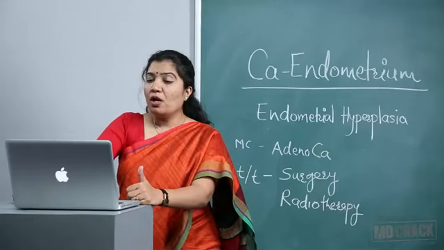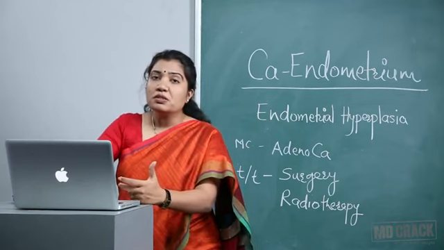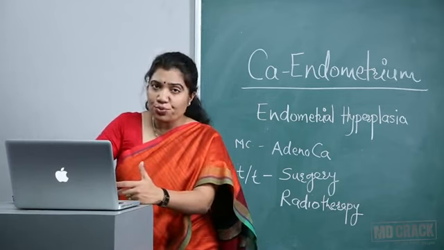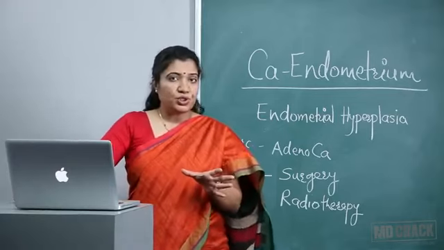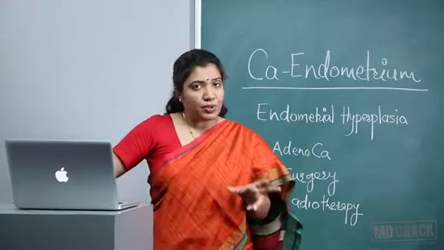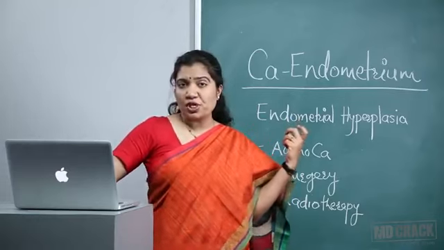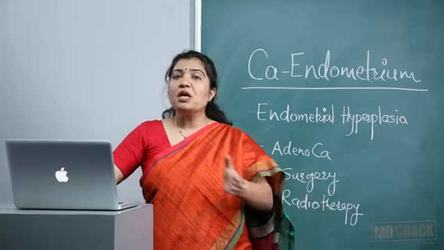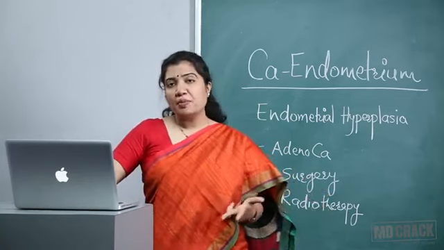Hypertension, obesity and diabetes. This is called Corpus cancer syndrome. Again MCQ. CA endometrium is always associated with these three things, and if they are together, then it is called Corpus cancer syndrome. Corpus, the uterine corpus, cancer of the corpus, and the syndrome includes hypertension, obesity and diabetes.